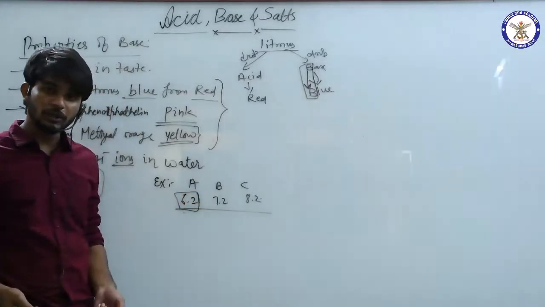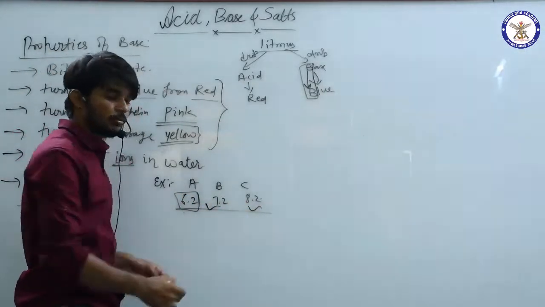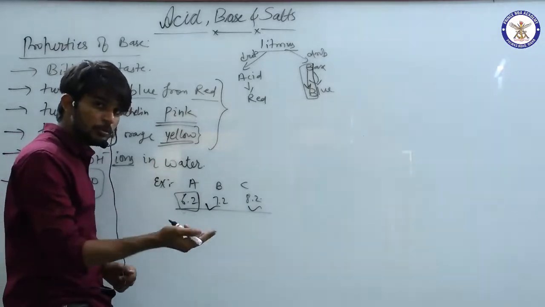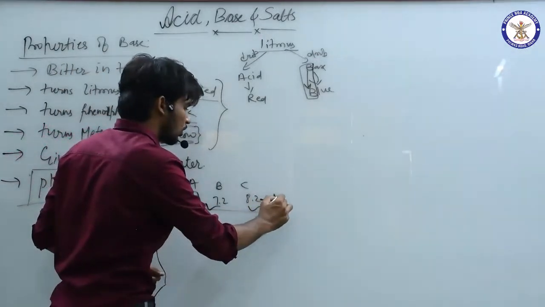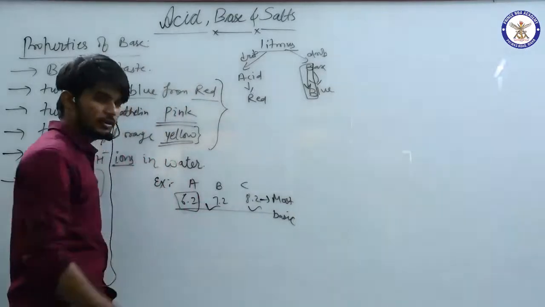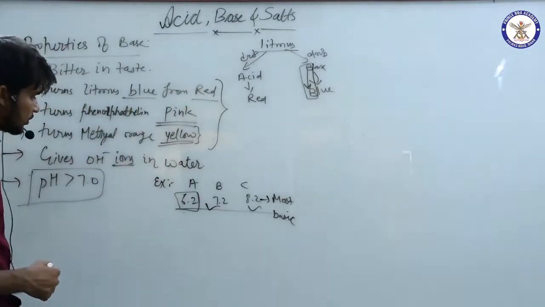But greater than 7 is base, this is base, this is base. But which one is more basic? The one having more pH is more basic. So this is most basic among these three. ऐसे आंसर भी आप क्वेश्चंस आए तो आप कर सकते हो, कोई इशू नहीं.